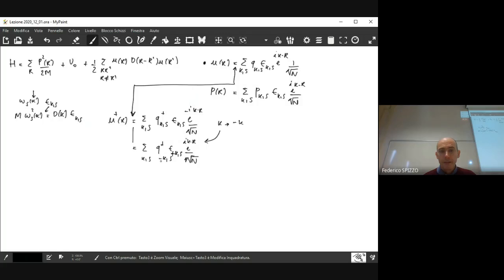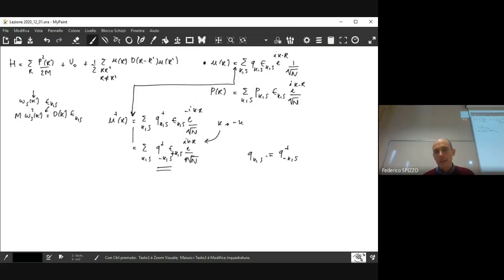Then we have here in this expression Q cross minus KS. In the other expression, we have Q_KS. So for U to be self-adjoint, we have that Q_KS has to be equal to Q cross minus KS. And this will be one thing that I will use at the end of the calculation.